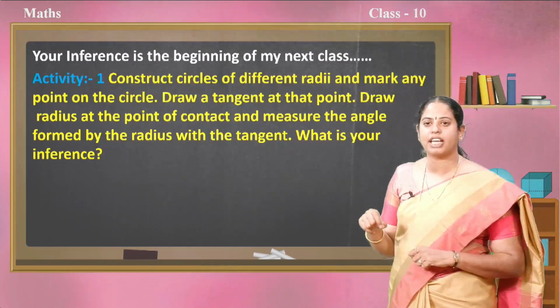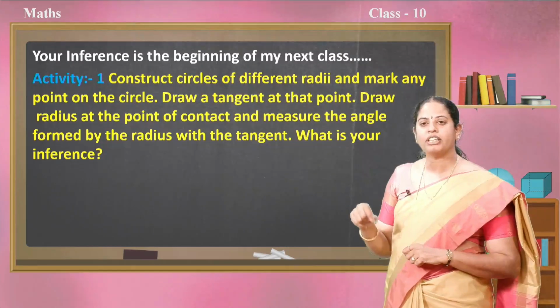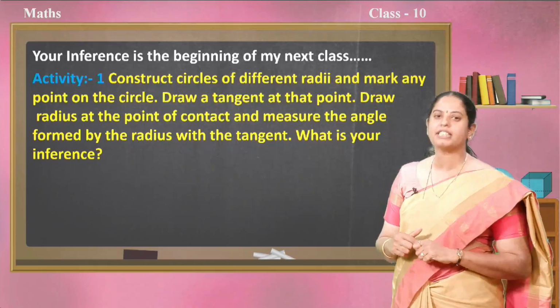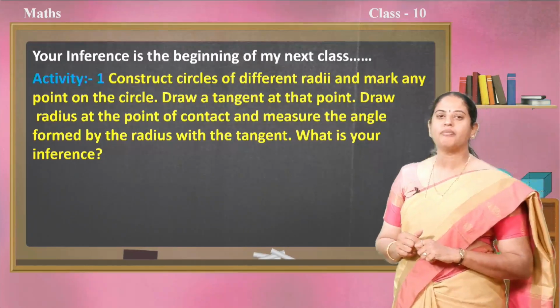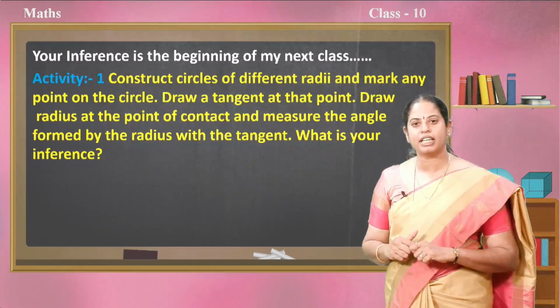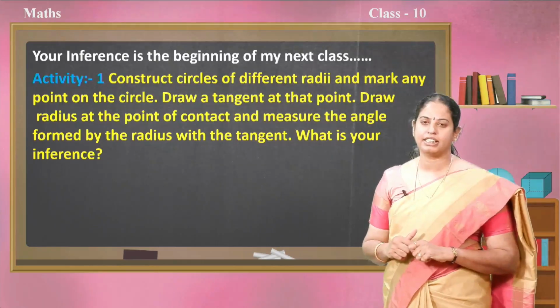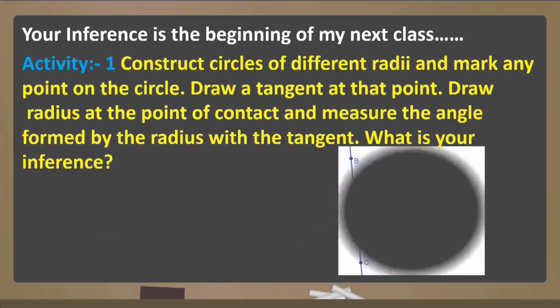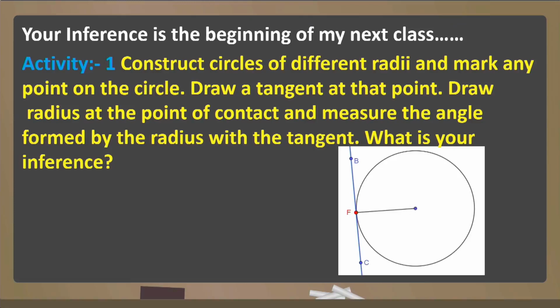You have to draw the tangent on the point that you have marked, draw the radius at the point of contact, and measure the angle formed by the radius with the tangent. You have to record your inference. So, the activity will look like this. This is one example picture. I am showing how I marked point P on the circle and I have drawn the tangent. You have to measure the angle between that radius and the tangent at the point of contact P.